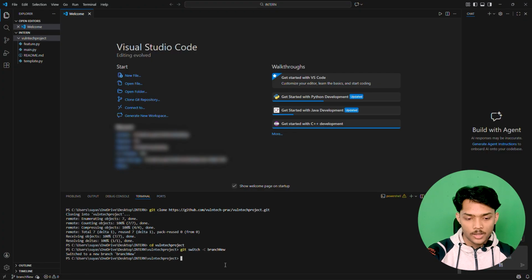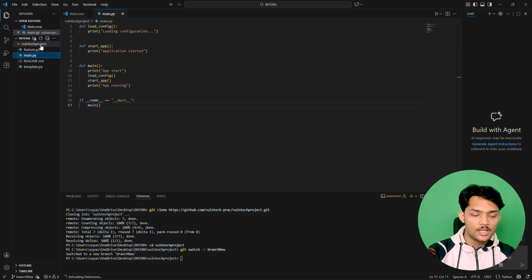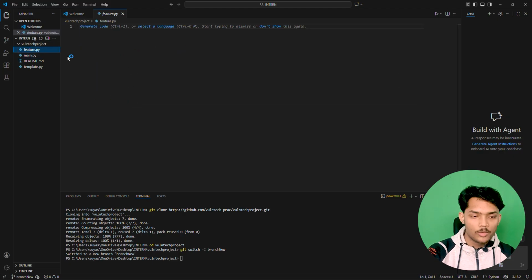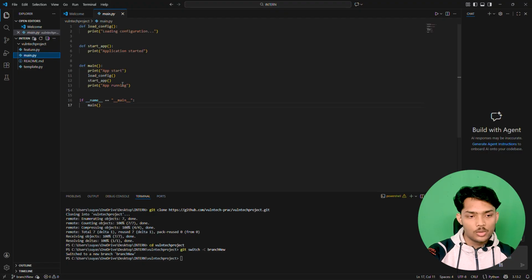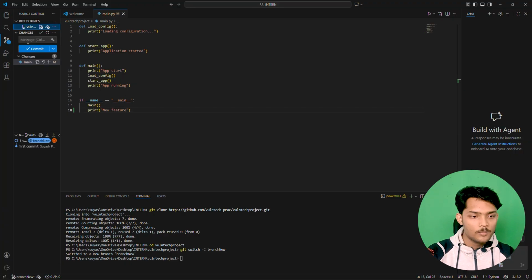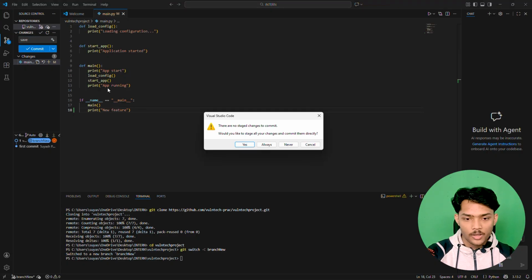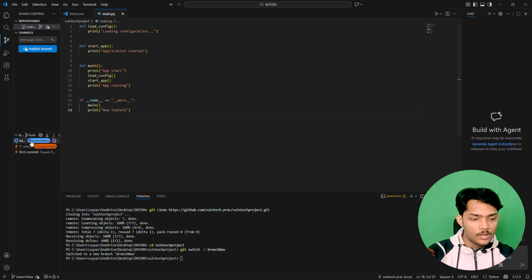Now you can make any changes to the features. For example, if you go to features and open the main file, and just type print new feature here, and if we save this, okay, this is modified, and type save here and click commit, and we have to make a commit. We have made a commit on the branch new, as we can see here.